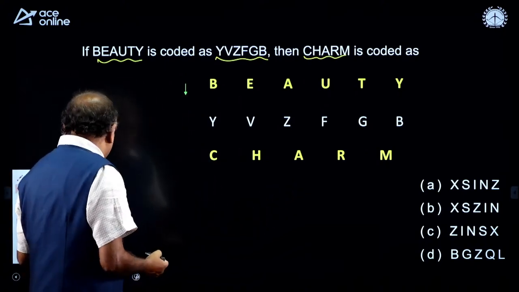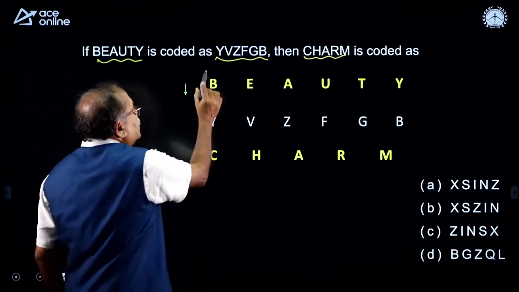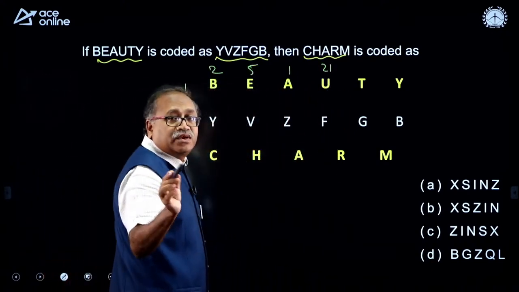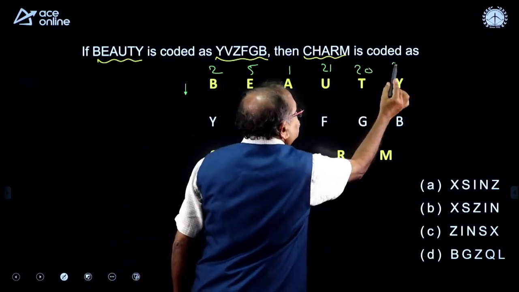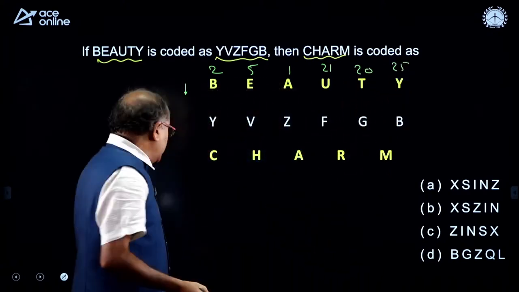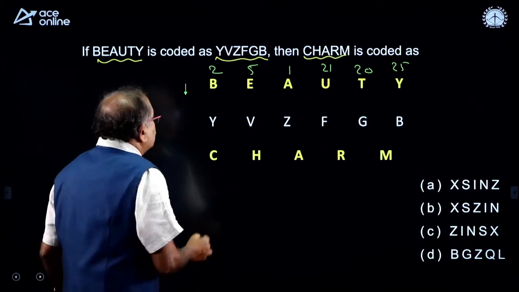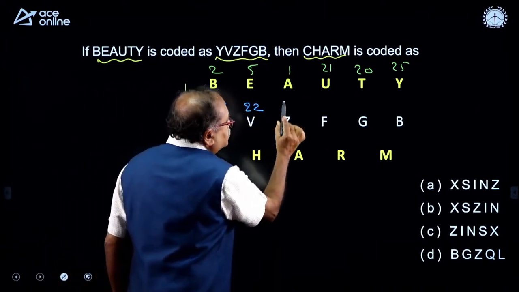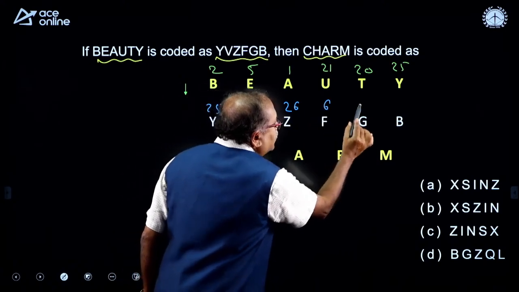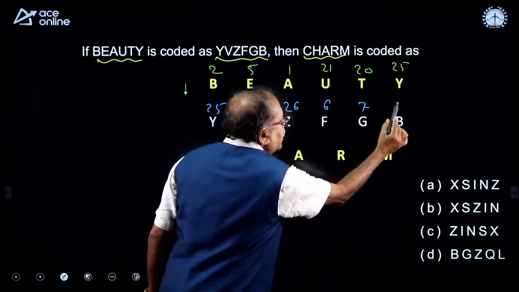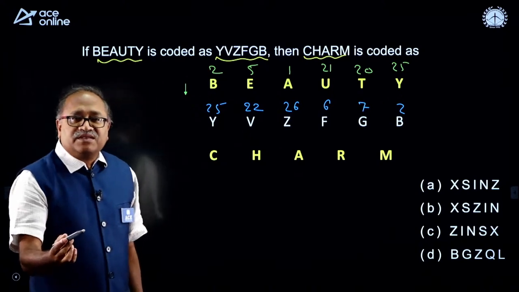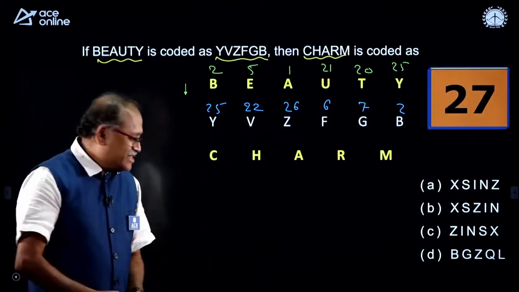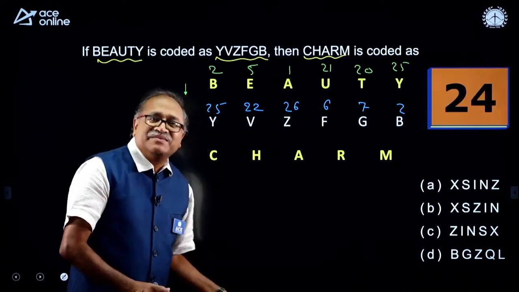You are expected to know the numbers: B is 2, E is 5, A is 1, U is 21, T is 20, and Y is 25. How has its coding taken place? Here, Y is 25 and V is 22, Z is 26, F is 6, J is 7, and B is 2. Please establish a relation. For that you have 30 seconds in your hand. Answer it, my dear friends.